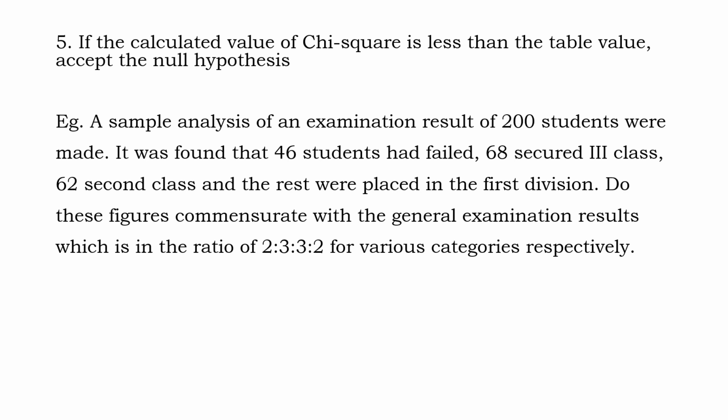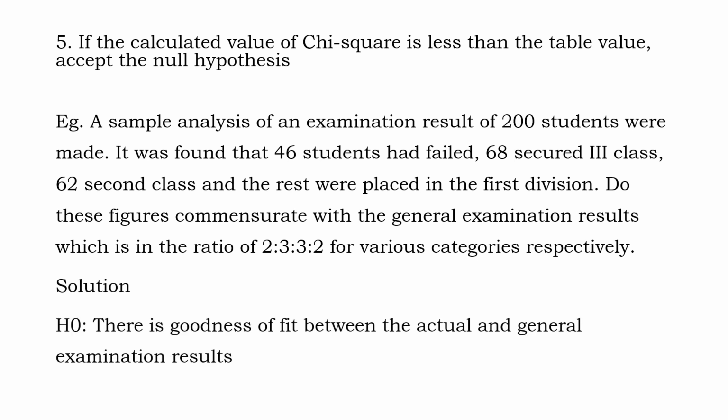So this ratio is your expected frequency, and this 46, 68, 62 etc. are your observed frequencies. When you start solving this problem, the first thing in testing of hypothesis is always to formulate a null hypothesis. So we are formulating a null hypothesis that there is goodness of fit between the actual and general examination results.